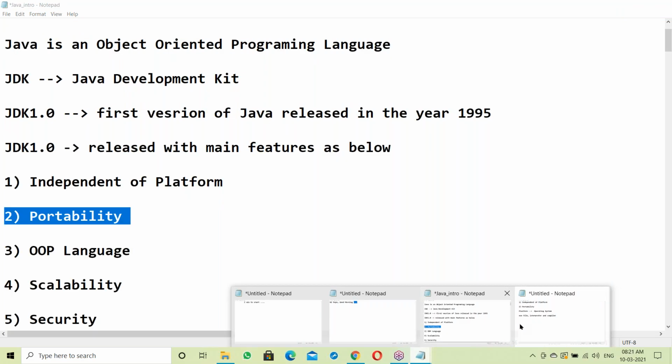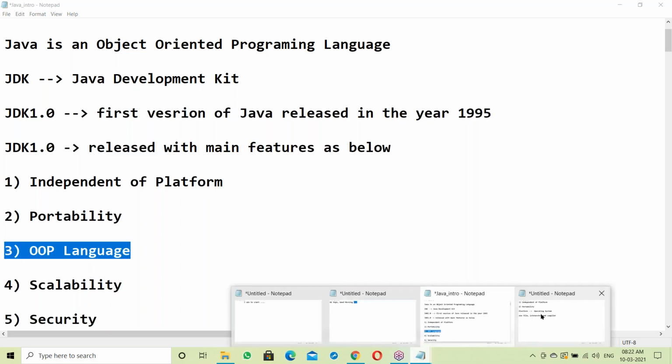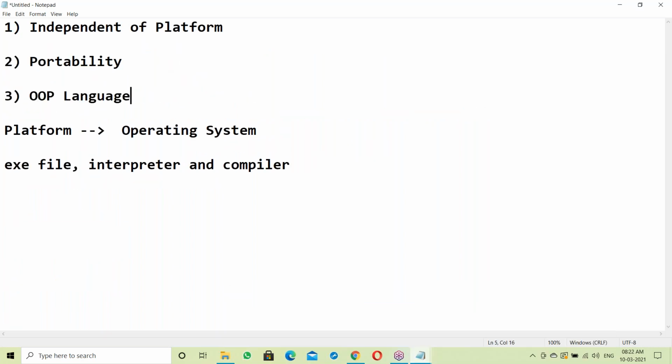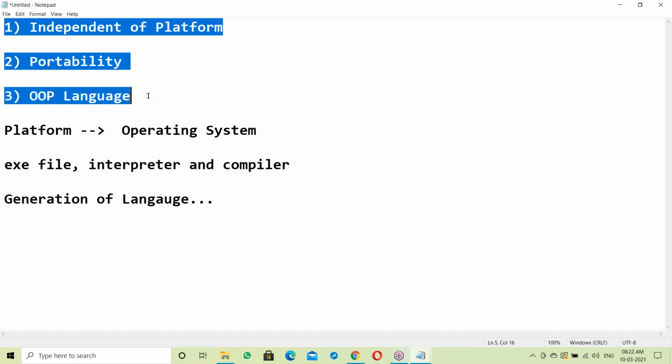Next, another one: OOPs language. Java is an OOPs language. To understand this one, you must have knowledge about generations of languages. If you know about these topics, then it is easy to understand all the Java features.